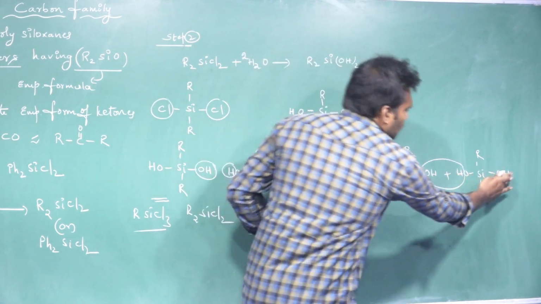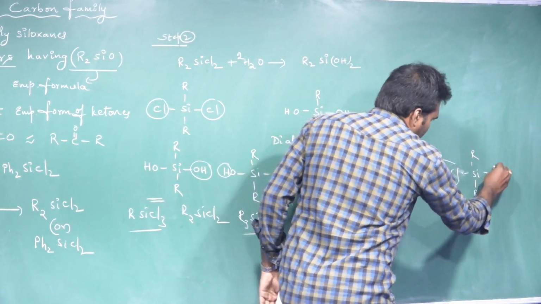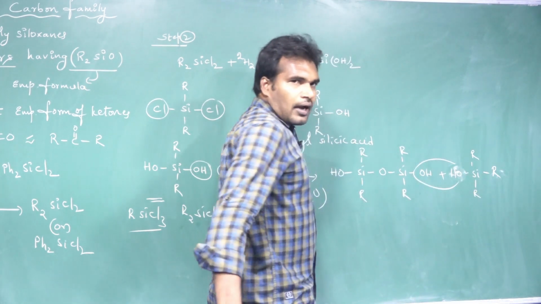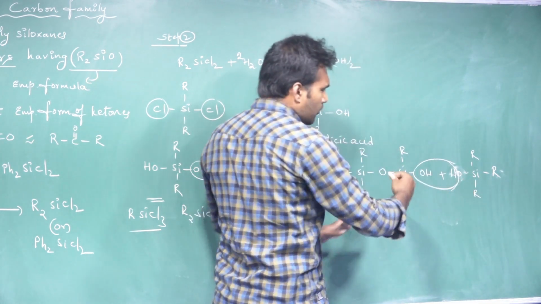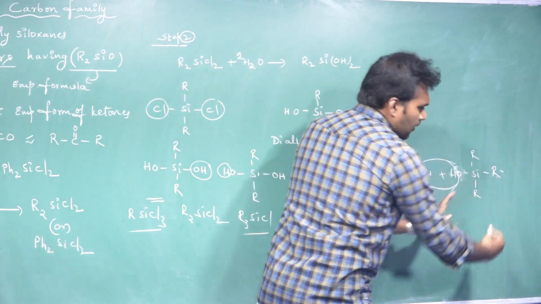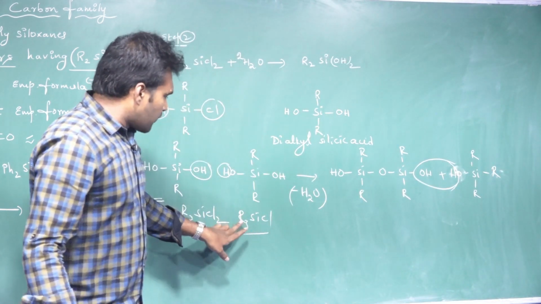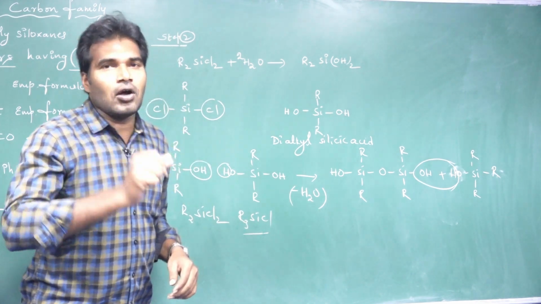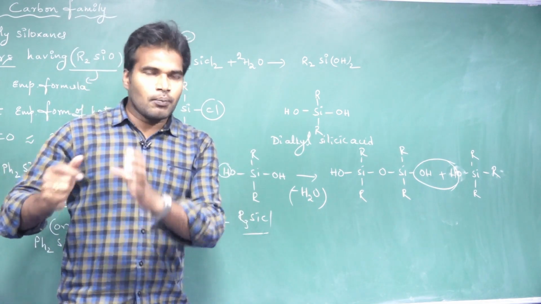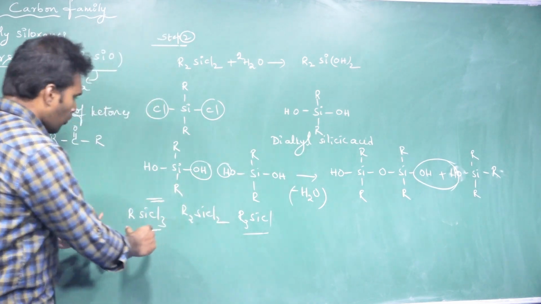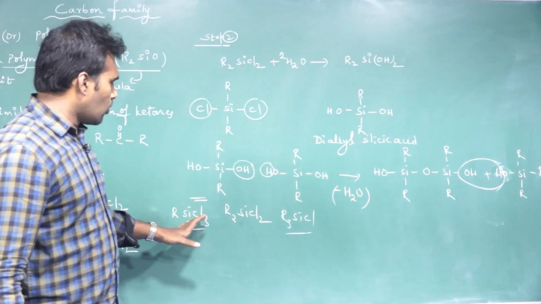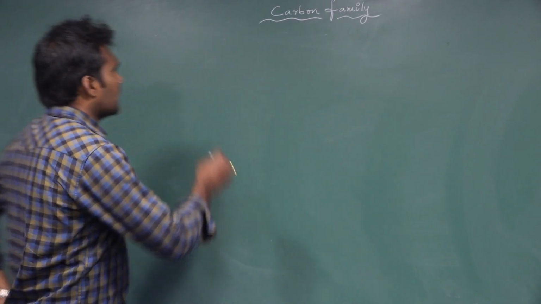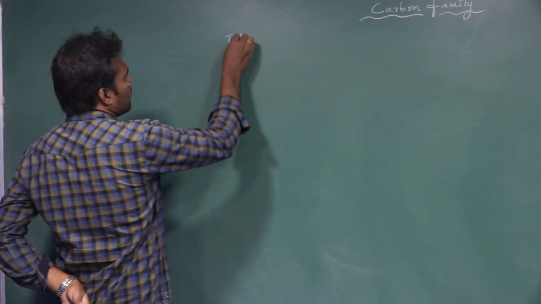So you take chlorine here, and after hydrolysis OH will come, and after the condensation by losing water the polymerization will wind up here. So trialkyl silyl chloride is useful for capping or ending the polymerization. So these are the 3 important roles of monoalkyl, dialkyl and trialkyl chlorosilanes. Okay, next one, types of silicones.